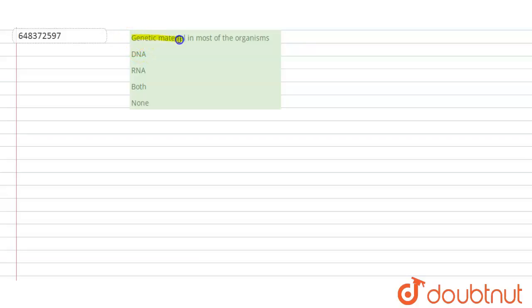Hello students, have a look at the question. Question is: genetic material in most of the organisms. Options given are DNA, RNA, both, none. If we talk about the genetic material, it is the complete genetic makeup of that organism which encodes for the particular proteins which are responsible for the various traits present in that organism.